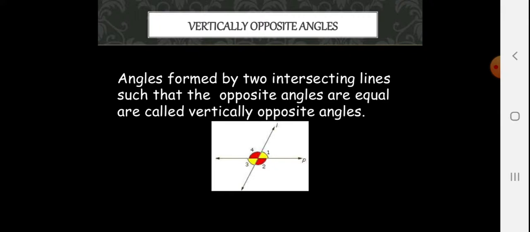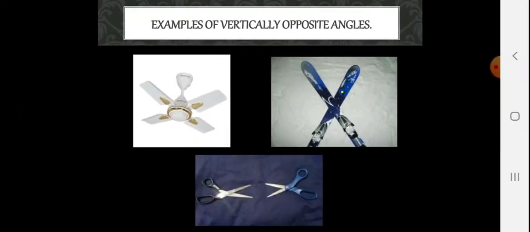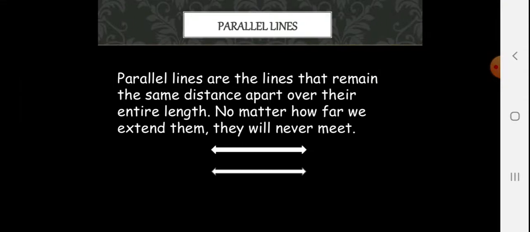Vertically opposite angles. Here the angles 1 and 3 marked yellow and angles 2 and 4 marked red are vertically opposite angles formed by intersecting lines and they are equal. Angles formed by two intersecting lines such that the opposite angles are equal are called vertically opposite angles. You can see a few examples of vertically opposite angles. Parallel lines. This definition was asked in UT2. Parallel lines are the lines that remain the same distance apart over their entire length. No matter how far we extend them, they will never meet.